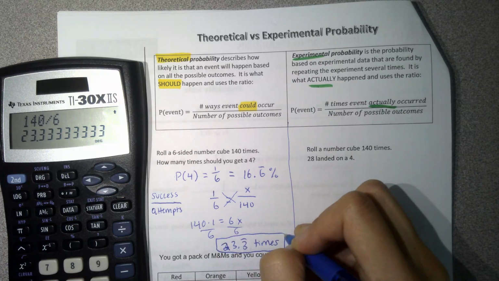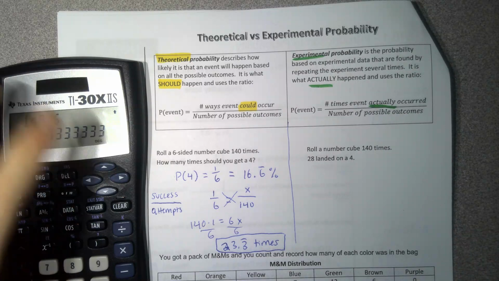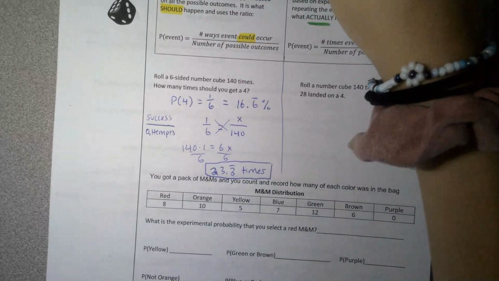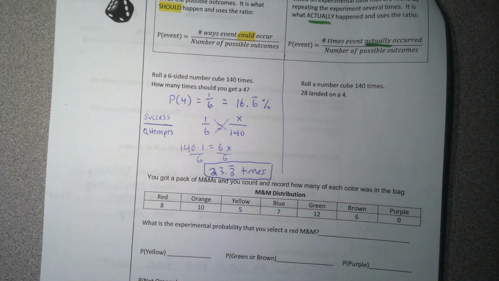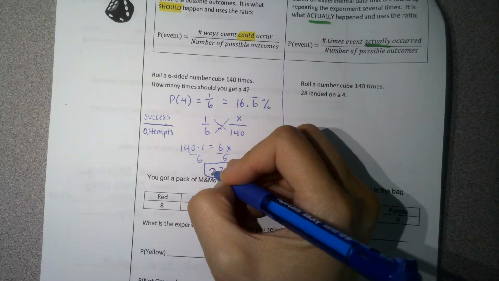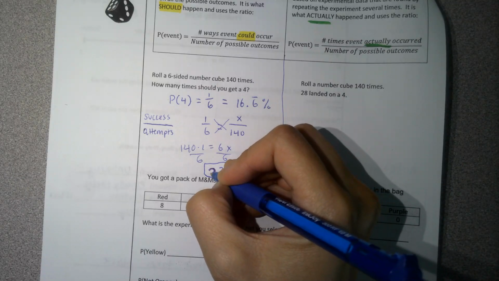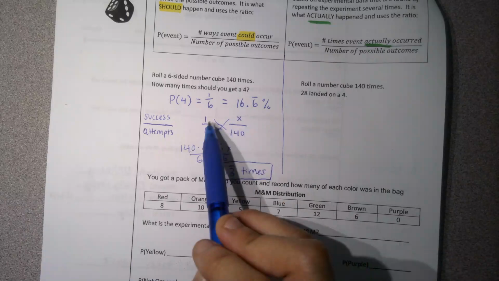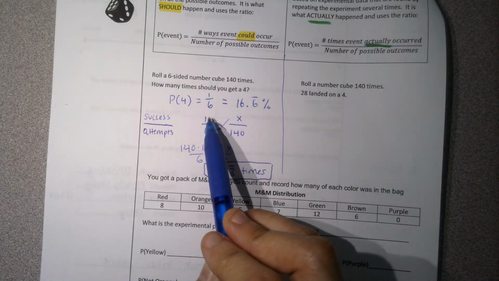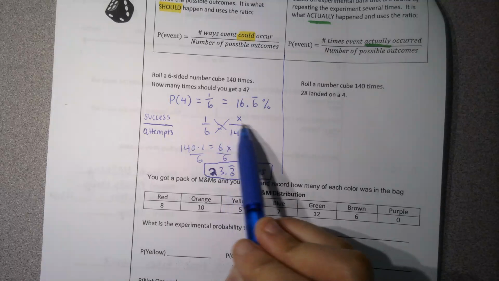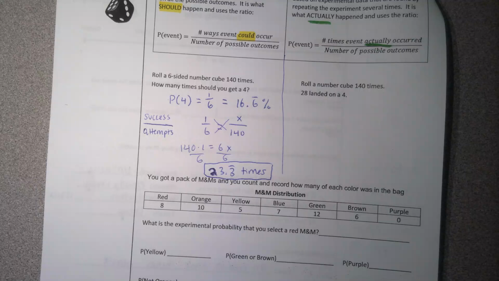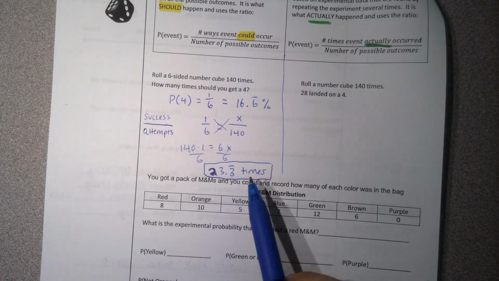So I know it's not a whole number, but on average, when I roll my dice 140 times, I should get a 4 23 to 24 times. So we're setting up our probability, and then we're doing cross multiplication with our successes over attempts. So this is what should happen if I roll it 140 times.